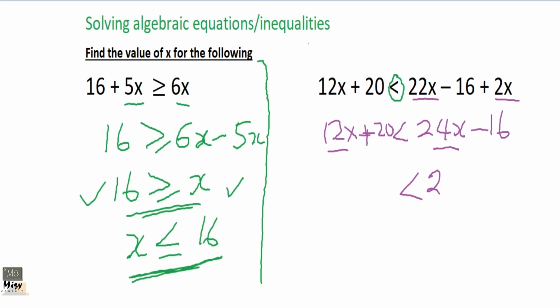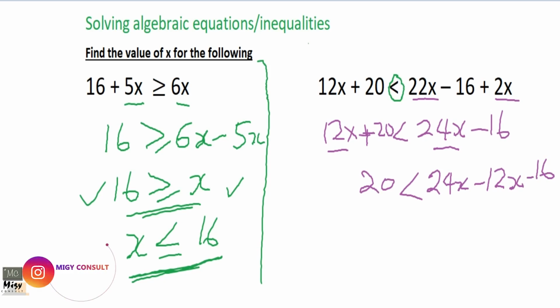So 24x will stand here. The 12x is a plus 12x, so we'll move it and it becomes minus 12x. Then we have minus 16. Then we have our 20 standing here. The 20, nothing happened to it, so the 20 will still be there. Then keep your sign. You are not changing sign. The 16 will move to this side. It is negative 16, so it will become a positive 16. And we told you the reason why earlier on.